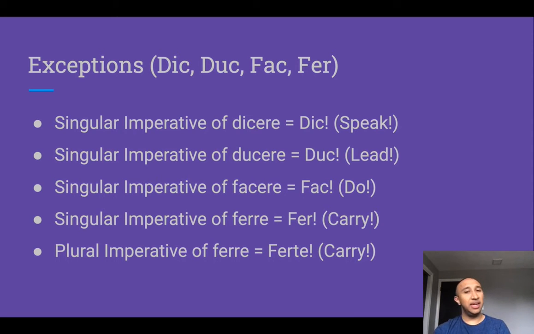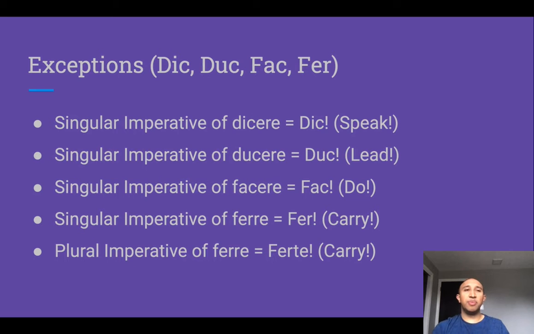So we have dic for speak, duc for lead, fac for do, and fer for carry. Okay, and frequently you will hear people refer to this as dic, duc, fac, and fer, referring to singular imperatives that are lacking an e. Okay, the plural imperative of ferre, to carry, is slightly different as well. It's just ferte, which again is addressed to multiple people and expresses the order carry.